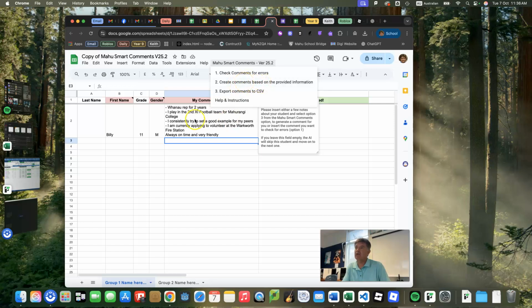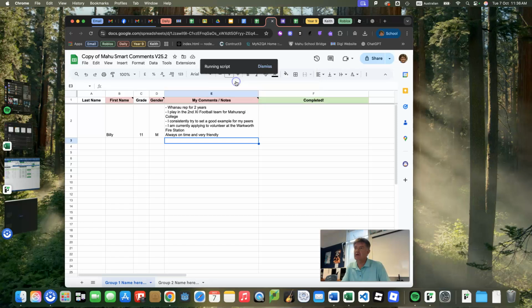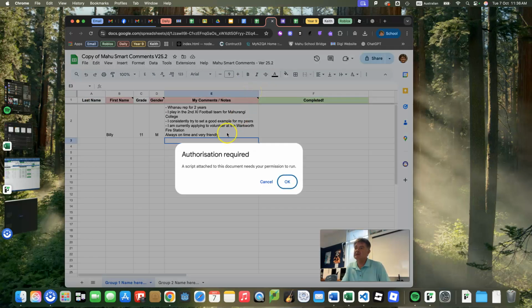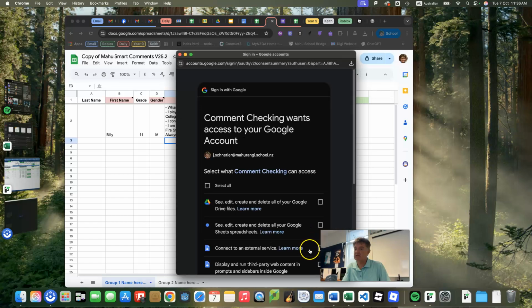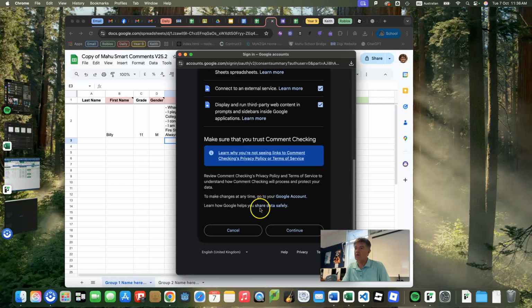So if I click on that, I will end up filling in all my information, or copying everything that I've got in here, making sure that I've got the red fields filled in. I don't need a last name, for example. And then I'm just going to go do that one. Because I'm running this for a first time, it asks me to authorize it. If you've authorized it once, it won't ask you again. And then I'm just going to give it permission to use my school account for that purpose. I will say select everything, go to the bottom, and just go continue. That is giving it permission.